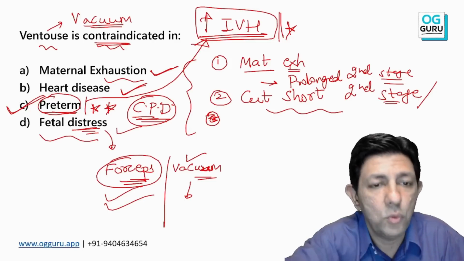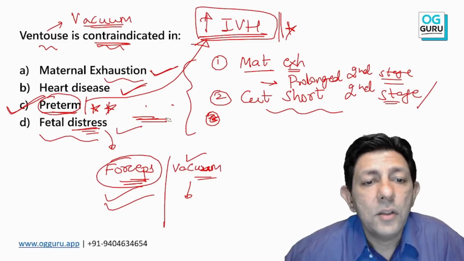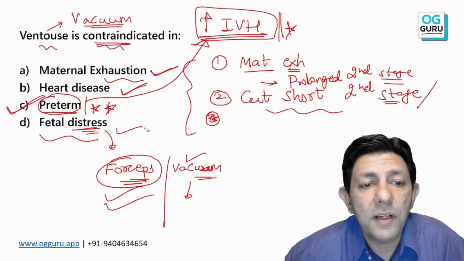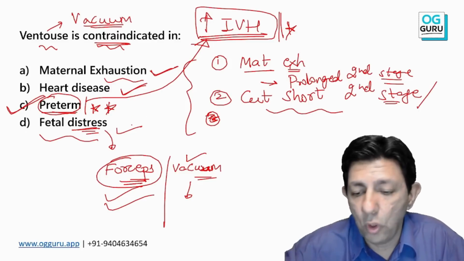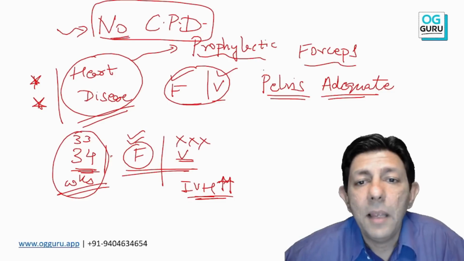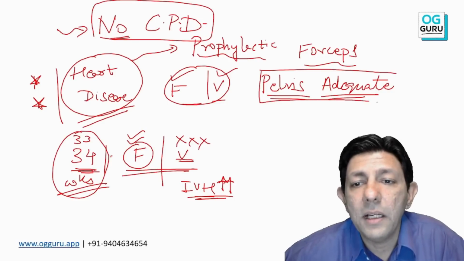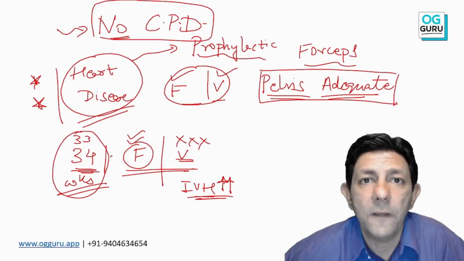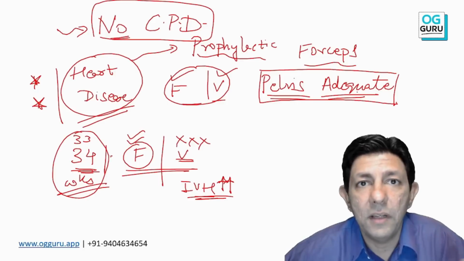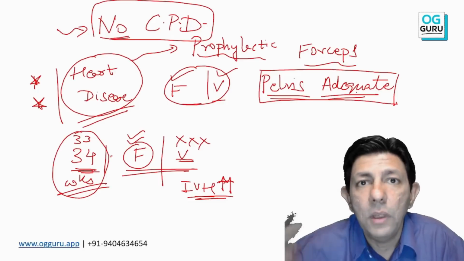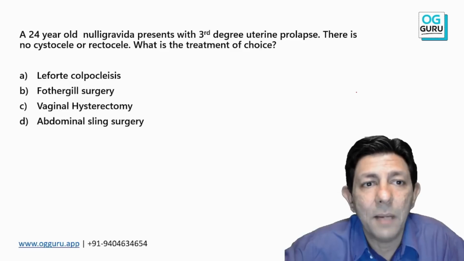So remember, student, CPD is cephalopelvic disproportion. There should be no CPD. The pelvis should be adequate. It is a prerequisite for any instrumental delivery. This is also a very important MCQ likely to come in the upcoming examination.